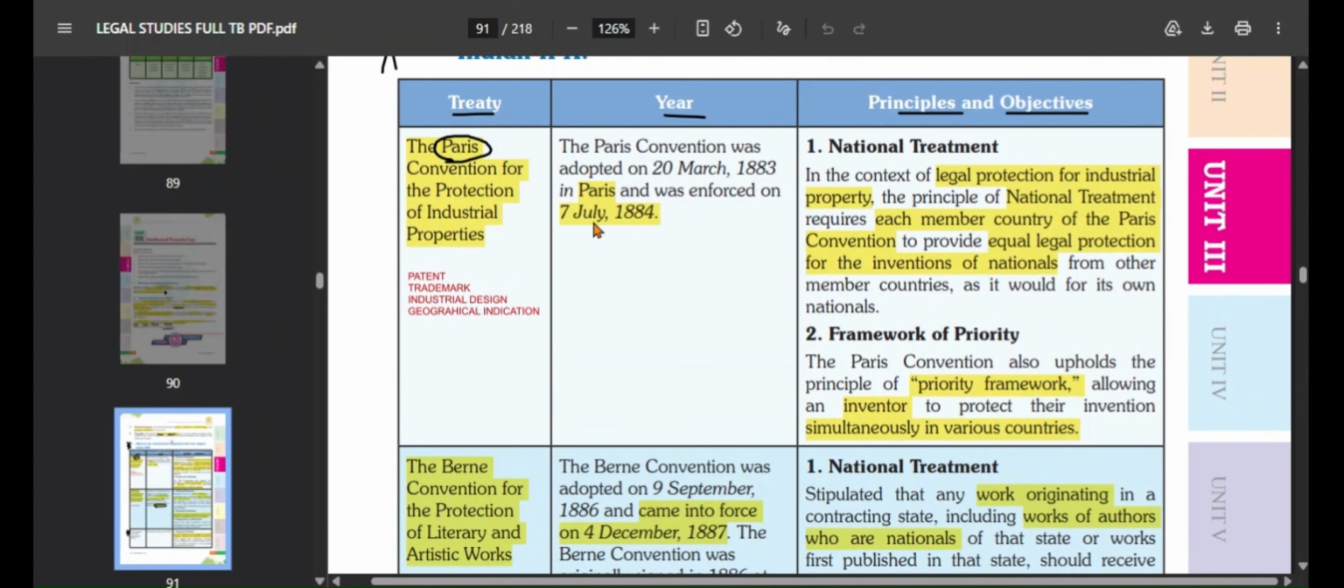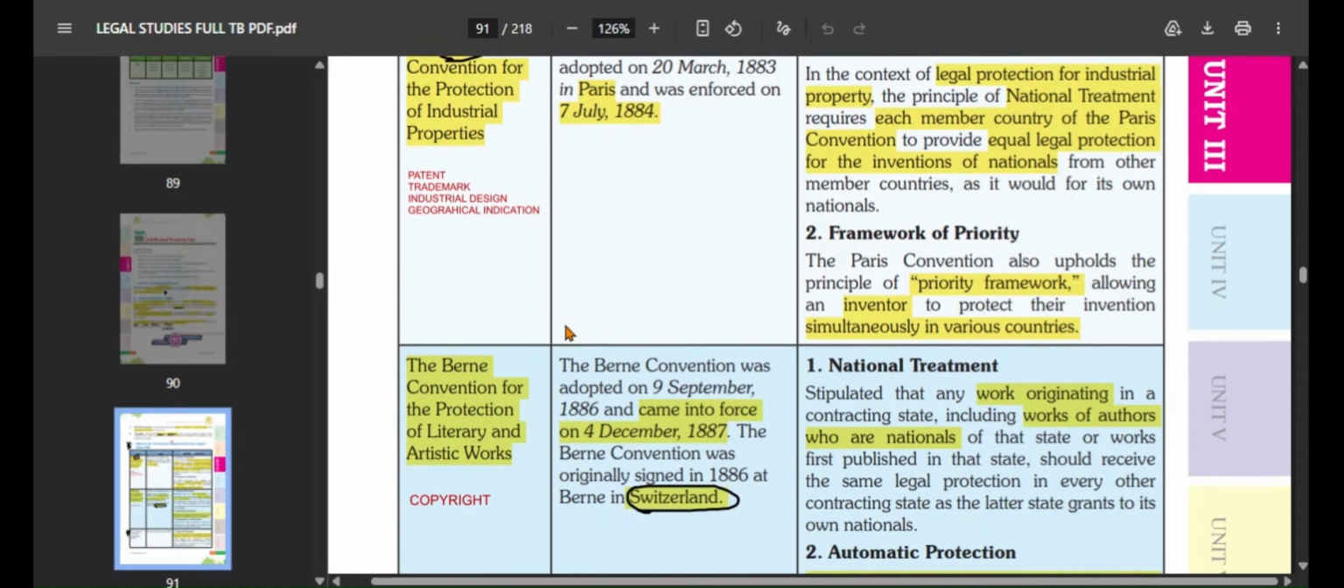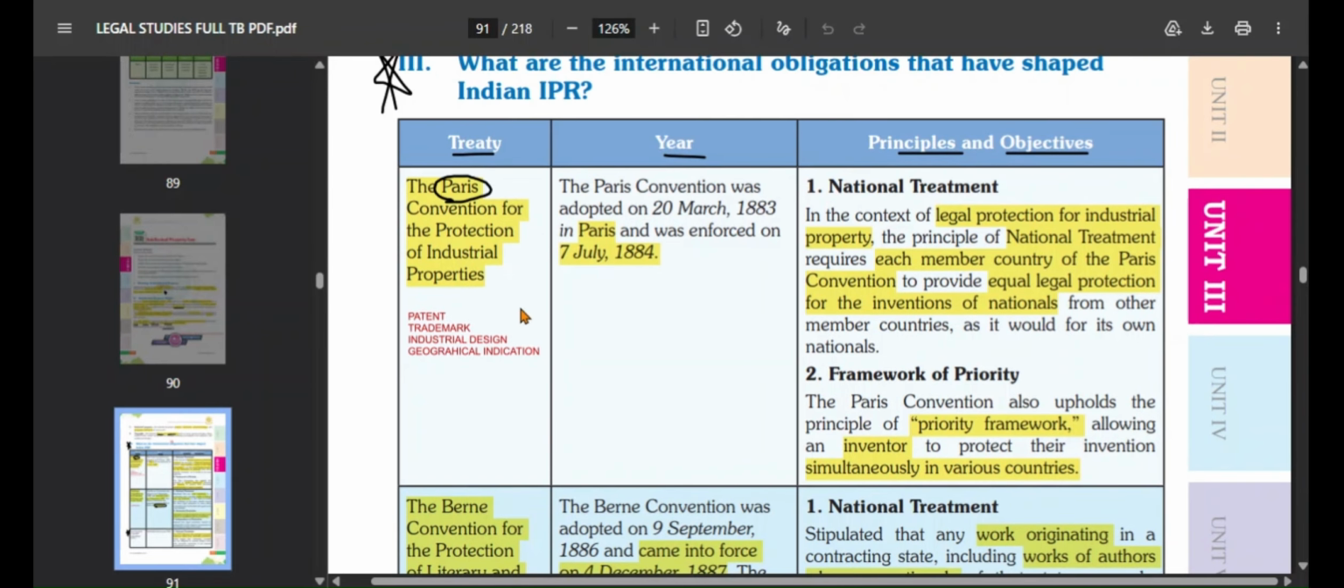There are two main treaties. First, you have the Paris Convention for the Protection of Industrial Property. This includes patent, trademark, industrial design, and geographical indication. And second, you have the Berne Convention for Protection of Literary and Artistic Works, basically copyright. Berne is in Switzerland and Paris is in France.